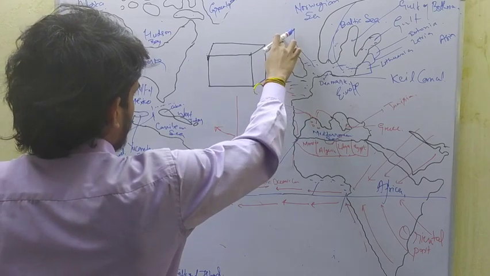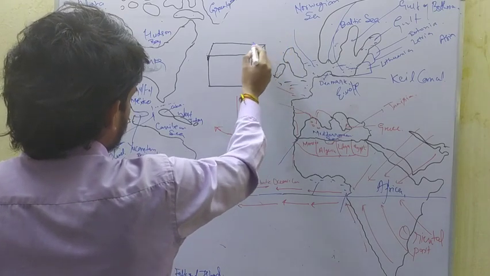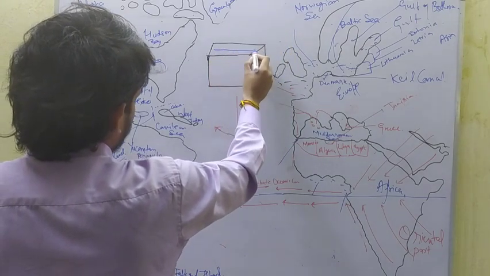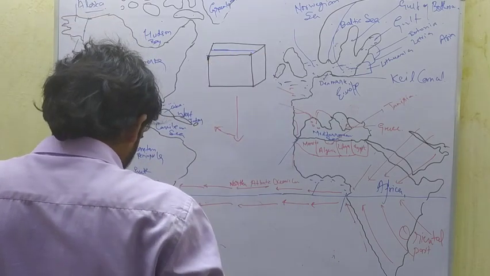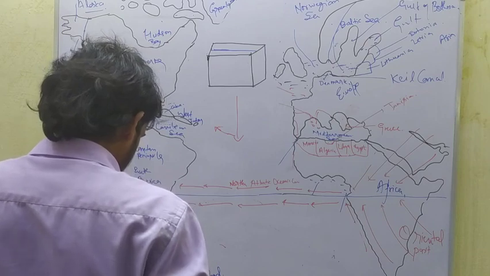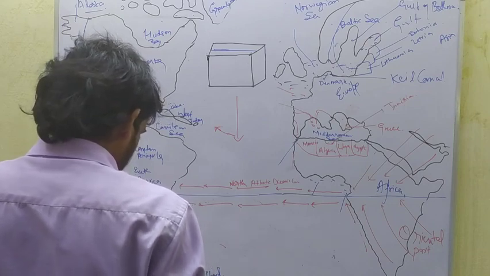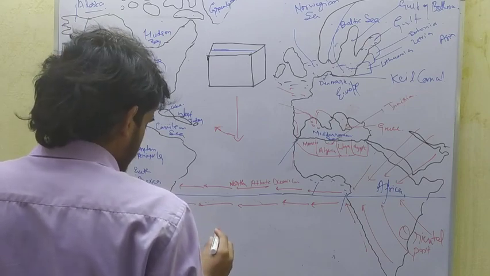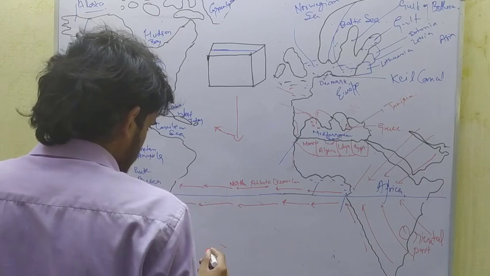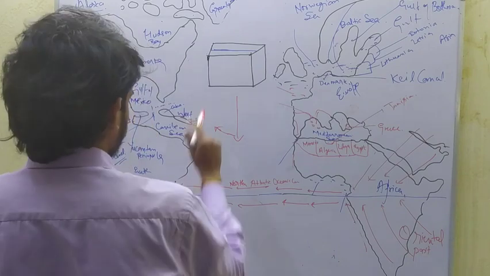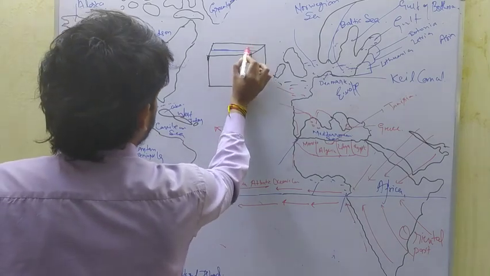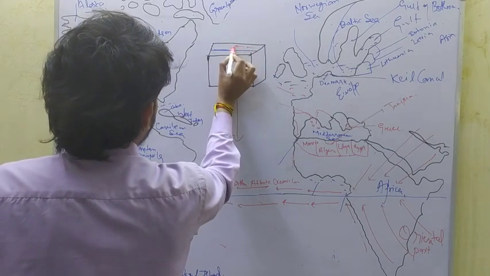From Africa, this is the equator, the offshore wind causes the movement of oceanic water, leading to the formation of the North Atlantic Oceanic current and the South Atlantic Oceanic current. So here, oceanic current flows.